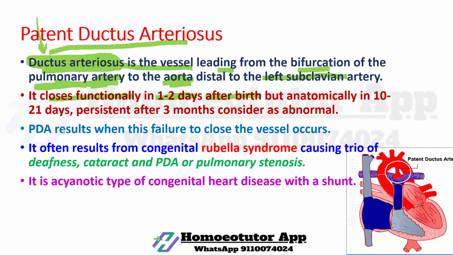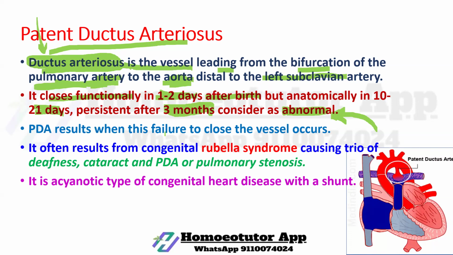But anatomically it closes in 10 to 21 days. If the ductus arteriosus is persistent after 3 months of birth, it is considered abnormal, because it must disappear completely from the system within 1 to 2 days, or 10 to 21 days after birth.